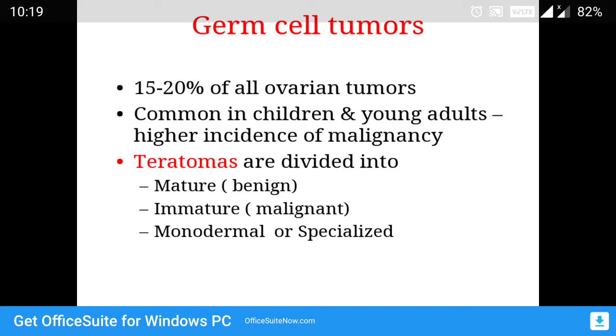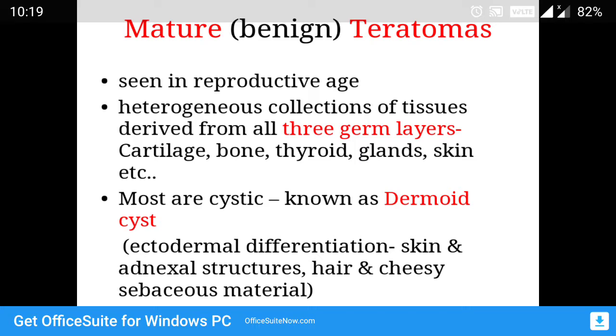Teratomas. Teratomas can be divided into mature, immature, and monodermal or specialized. Okay, so as you know, teratomas are characterized by presence of a heterogeneous collection of tissues derived from all three germ cell layers. So there is one type of teratoma called dermoid cyst. Dermoid cyst shows tissues derived only from the ectoderm, like skin, adnexal structures, hair, and cheesy sebaceous material.